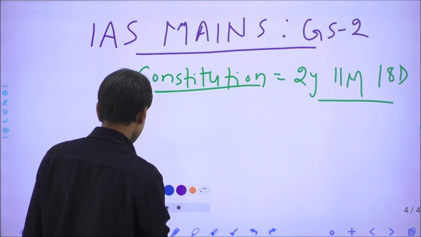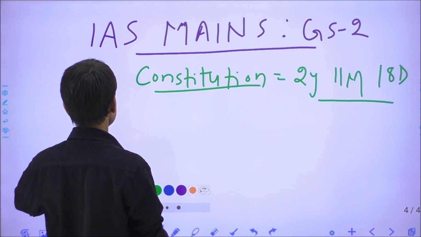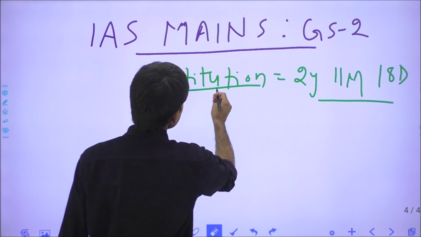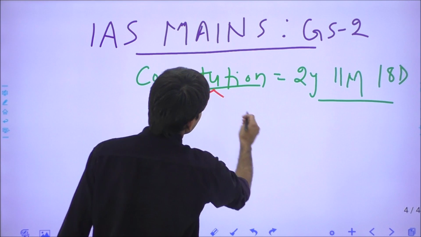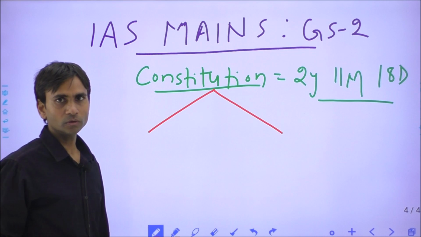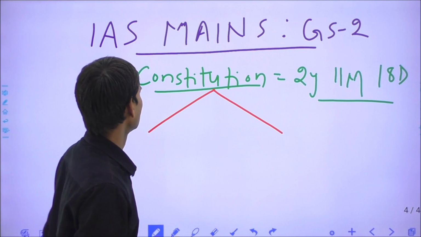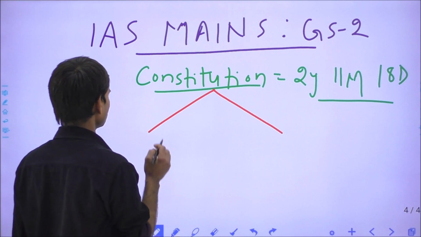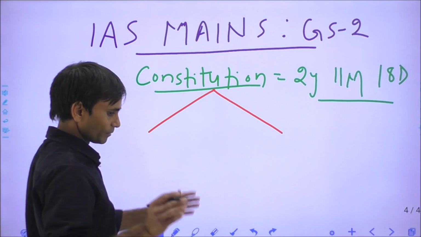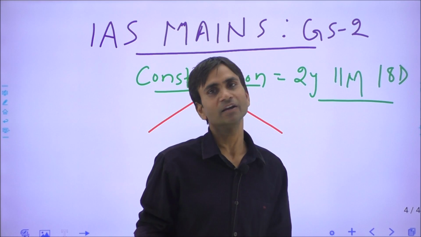So here I will mainly discuss two aspects. One is why the Constituent Assembly took so much time, around 3 years, for the drafting of our constitution, when we already had the Act of 1935.